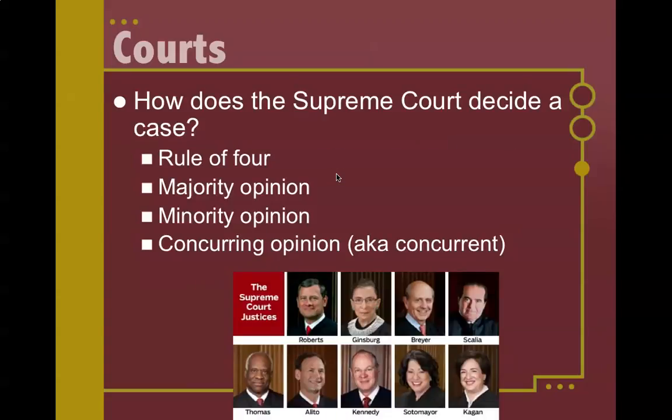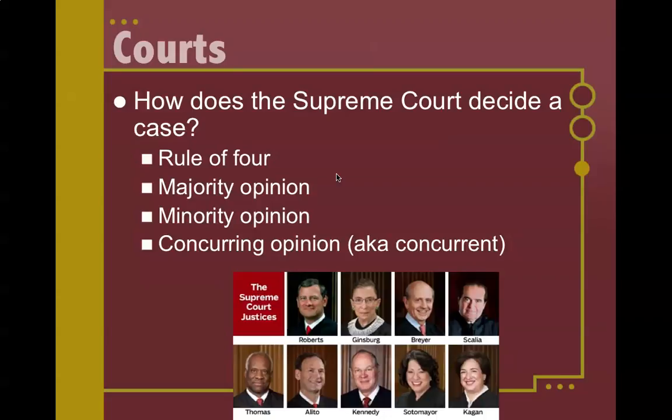How does the Supreme Court decide a case? Well, first of all, they use what's called the Rule of 4. So if you notice from the picture below, there are 9 Supreme Court justices. If any 4 say they want to examine a case, the other 5 justices will go along and say, yes, we will agree to look at that case. They will hear arguments for and against, and then they will talk amongst themselves in private. None of us get to see that. And they will decide how they're going to vote.